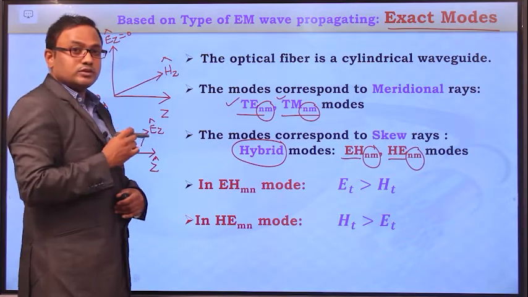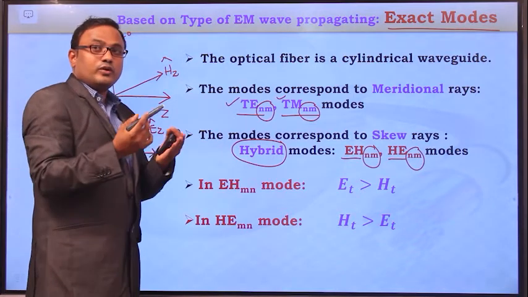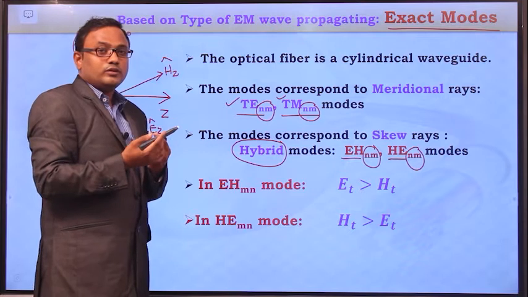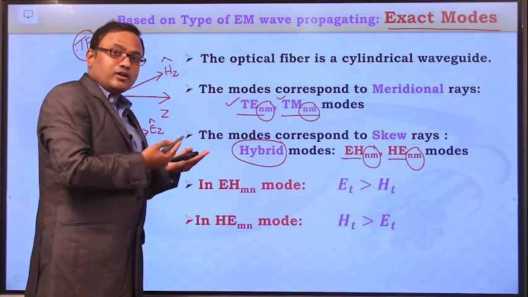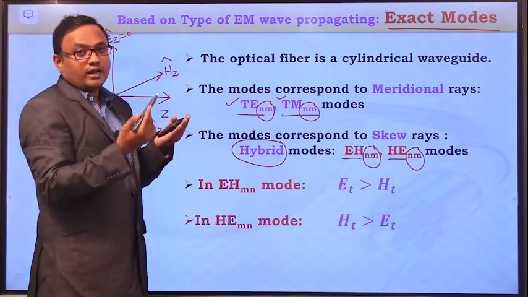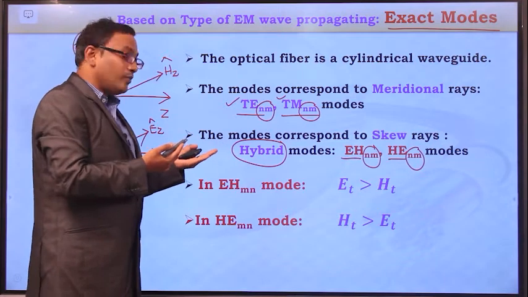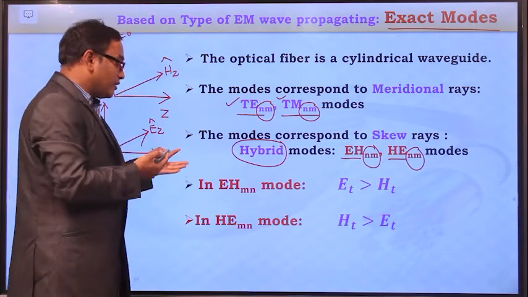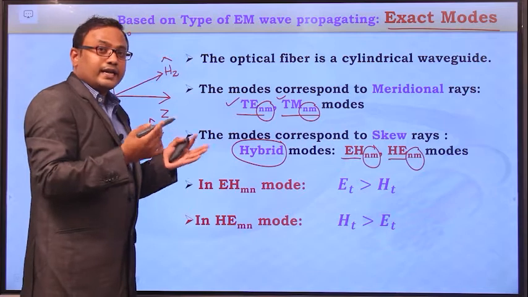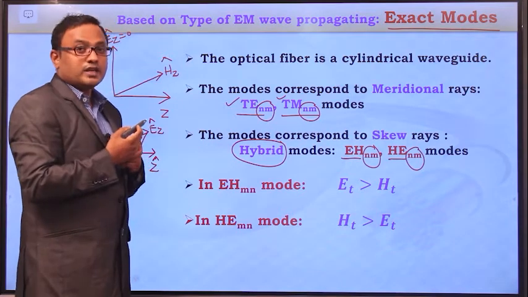So in hybrid modes, no field component will be 0. Neither electric field component is 0 nor magnetic field component is 0. So here in this particular mode, both electric and magnetic field components are present.